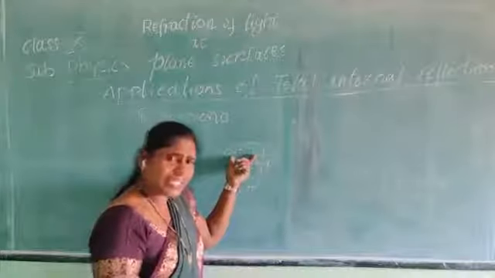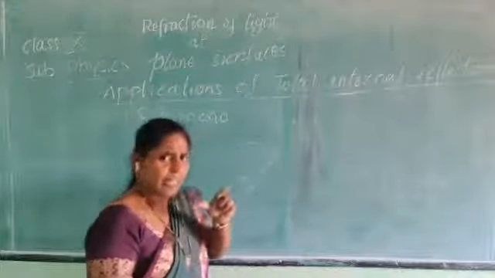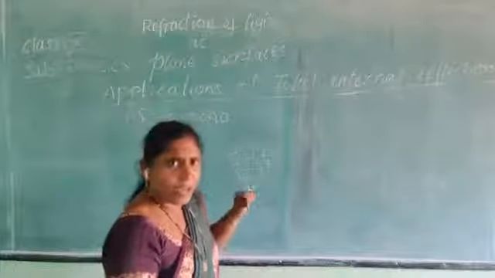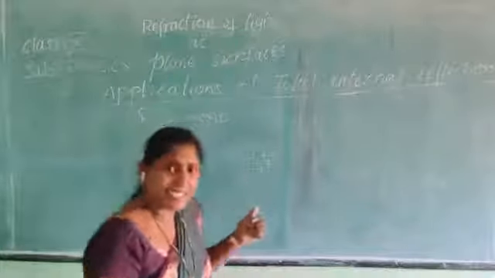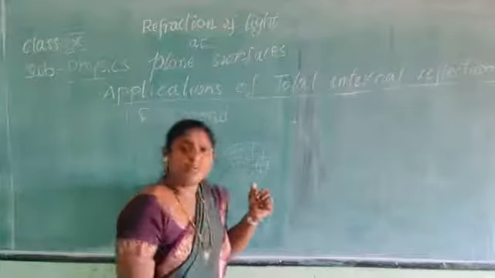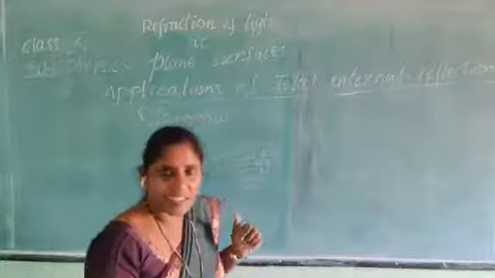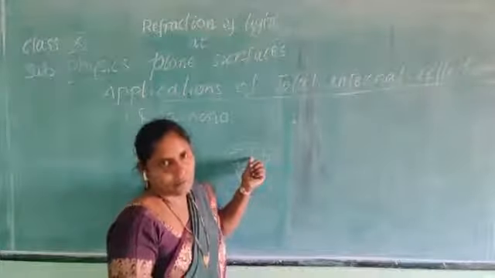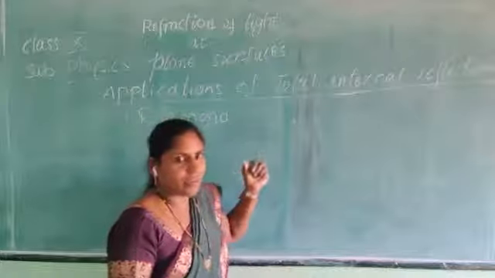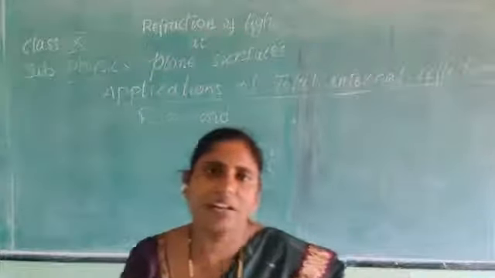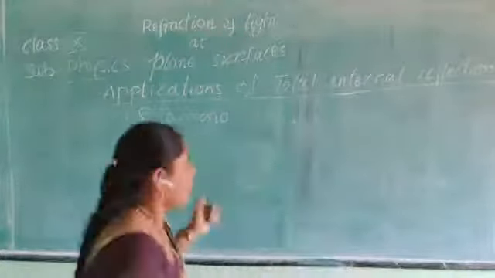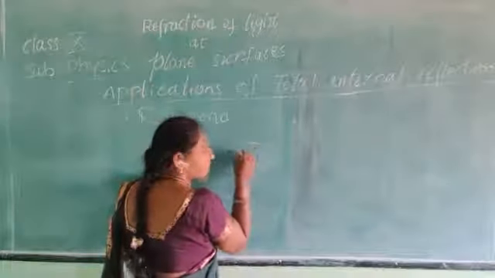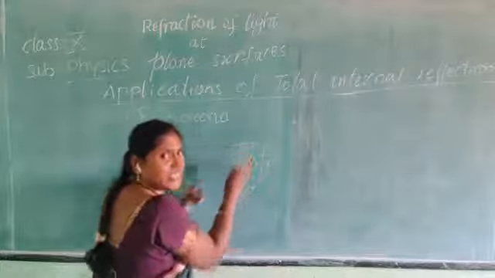So here the light ray enters from denser medium to rarer medium. I already told you, when a light ray enters from denser medium to rarer medium, the light ray is bent away from the normal. When the light ray is bent away from the normal, this is one of the conditions for total internal reflection. When the light ray is coming out, at each and every angle, total internal reflection takes place.